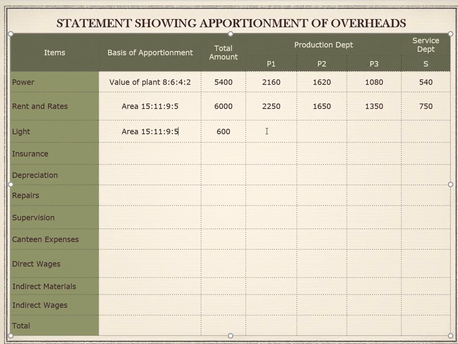15 into 15 is 225. 15 into 11 is 165. 15 into 9 is 135. And 15 into 5 is 75. Next one is insurance. Insurance is apportioned on the basis of value of stock.